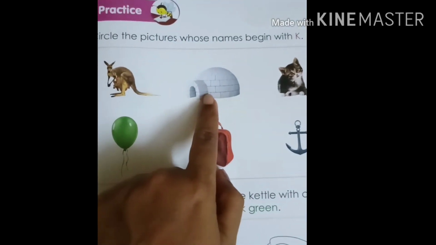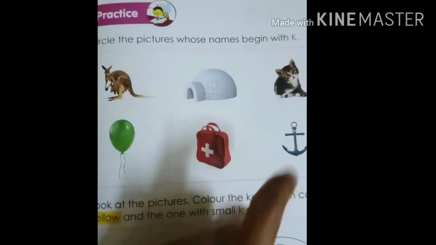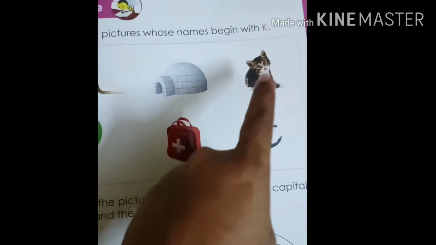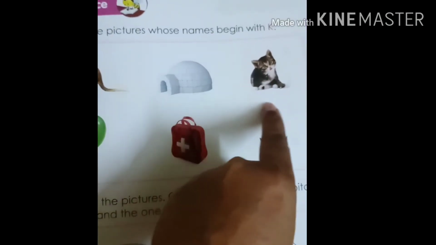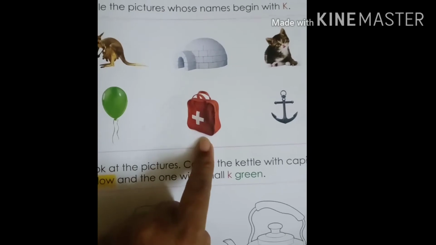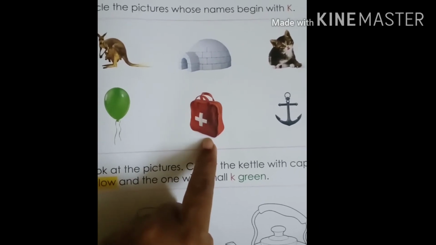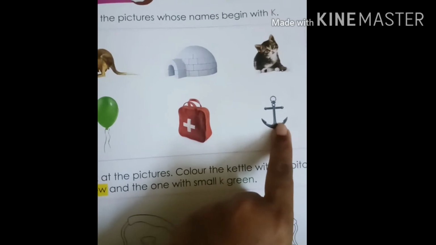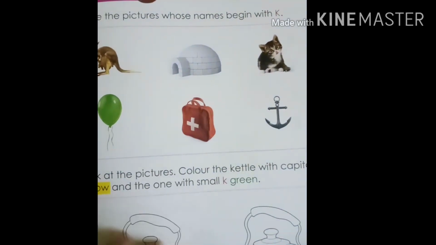This is igloo. We don't have to do this. Kitten. K, K, K. Kitten, we have to circle. Balloon, no. Kit, yes. K, K, K. Kit, circle it. Next is anchor. No, we don't have to do this.